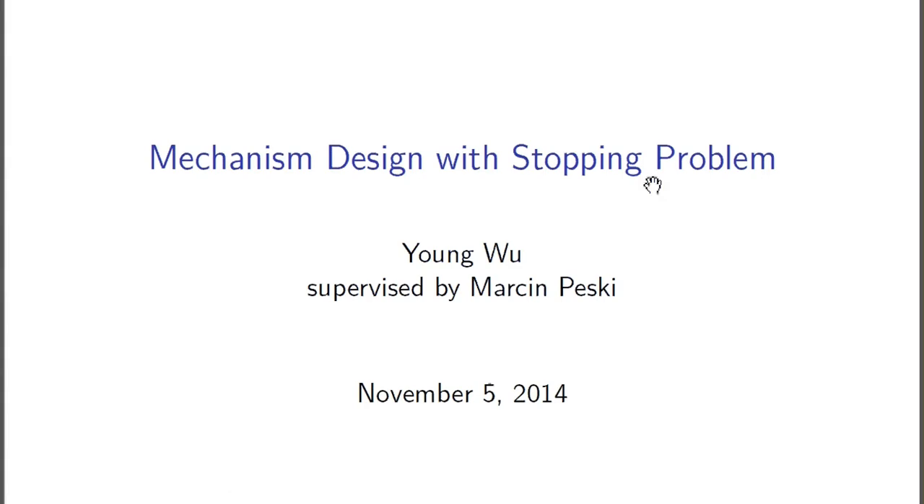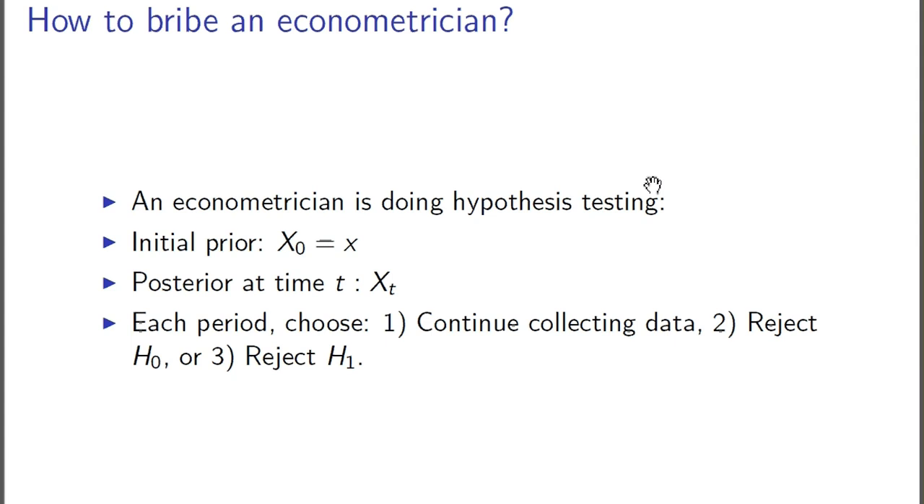The topic of my second year paper is mechanism design with stopping problem. So the name sounds like it's boring. The paper is actually boring, but I'm going to try to make the presentation as interesting as possible. So I will start with an example. The example is how to bribe an econometrician.